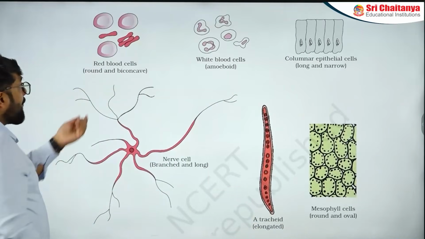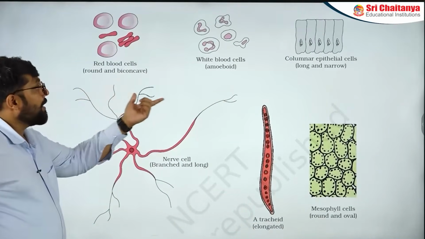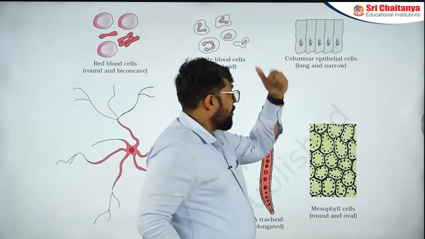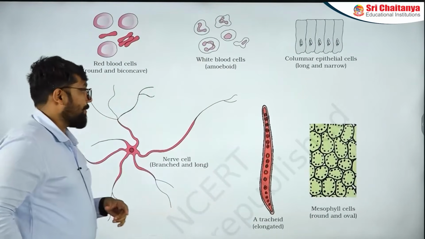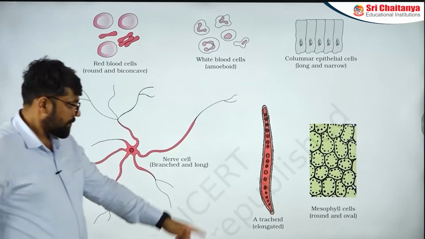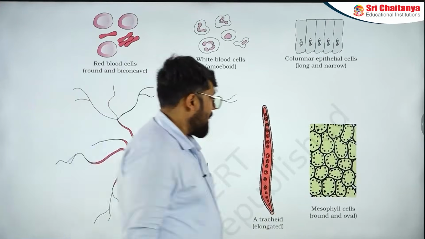RBC, that is round and biconcave, extra information is given here. White blood cells, amoeboid, extra information is given. Columnar epithelial, long and narrow. I can see a very good match for the following question appearing here. Nerve, branched and long, tracheid, that is elongated, and mesophyll cells.